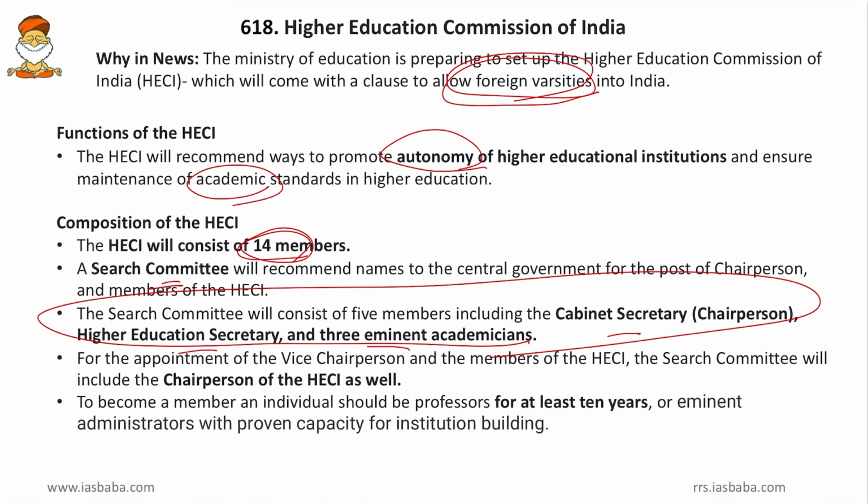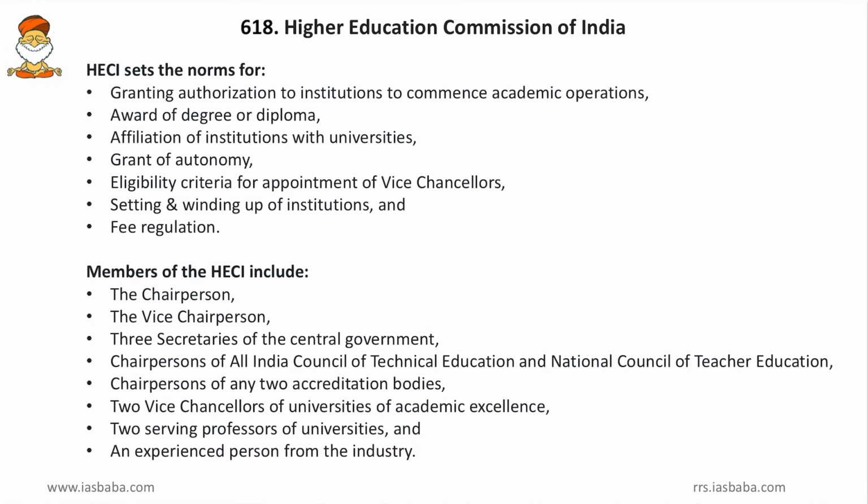Then, to become a member, an individual should be a professor for at least 10 years or an eminent administrator with proven capacity for institution building. So, either he should be a professor for 10 years or he should be an administrator. So, these two criteria are prescribed for the members of HECI. Then, coming to more facts: the functions of HECI. Friends, it does several functions like granting authorization to institutions to commence academic operations.